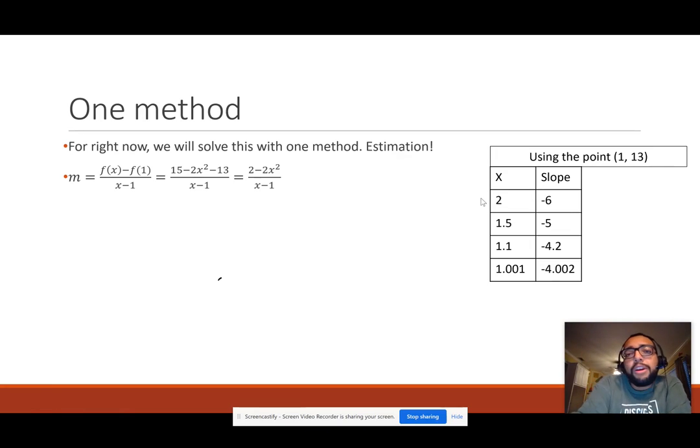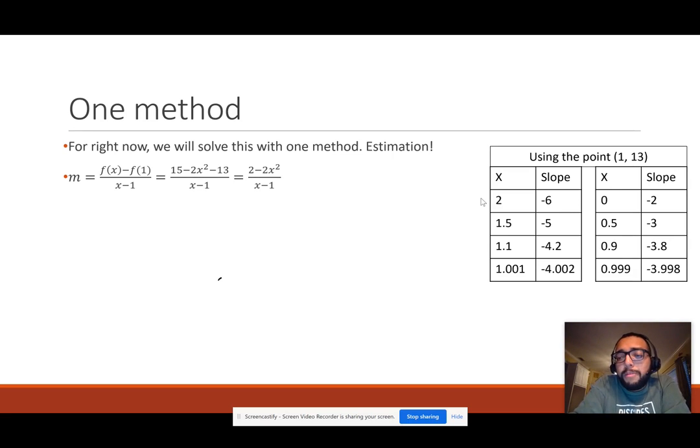How about this? Let's try the other side of my x value. What about the numbers that are getting closer and closer to x equals 1, but from the other side? Negative 2, negative 3, negative 3.8, negative 3.998. Oh, huh. So what do you think is happening here? If we approach x equals 1 from the right side, with our big numbers going down, the slope's getting closer and closer to negative 4. And if we go from the opposite side, the slope's also getting closer and closer to negative 4.